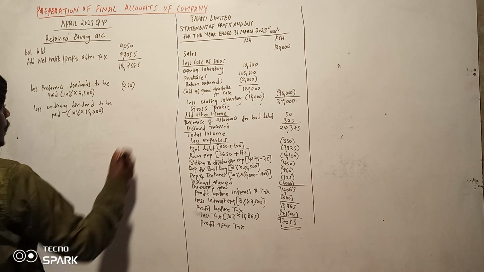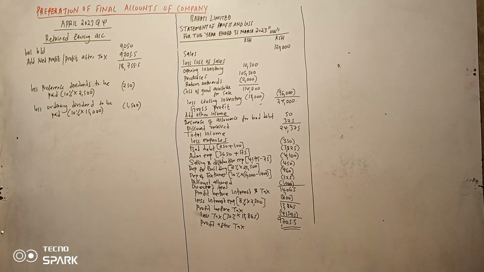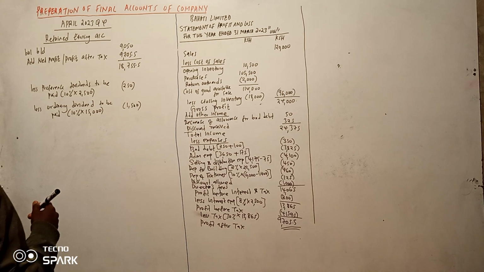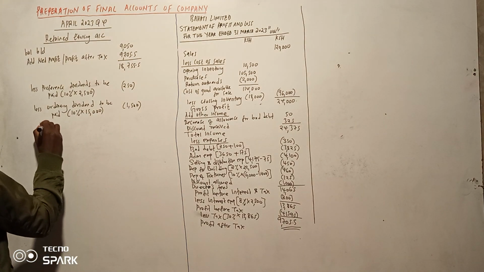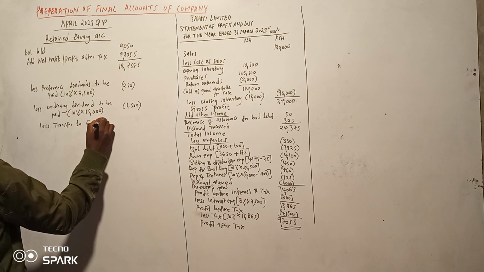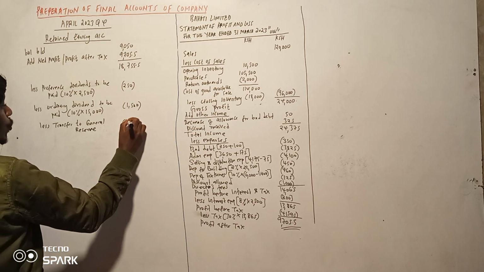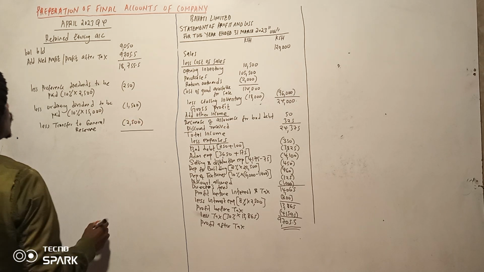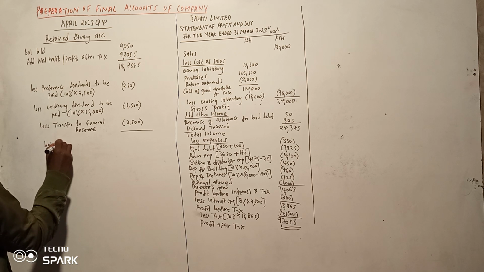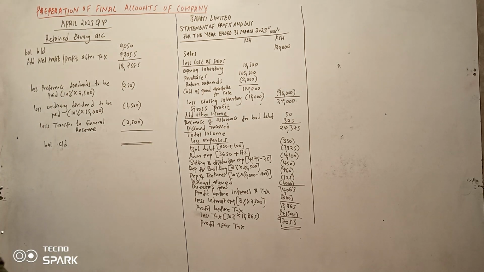Hii itakuja ni ngapi? Itakuwa ni 1,500. Then tunaweza malizia nao na transfer. So there was a transfer somewhere, so let's transfer to general reserve. I think it was 2,500 if I'm not wrong, so that you can get the balance carried down of the retained earnings, so that you can prepare now the balance sheet. So balance brought down of the retained earnings.